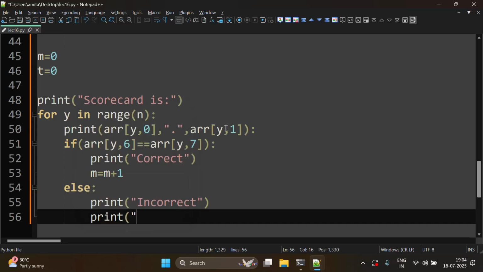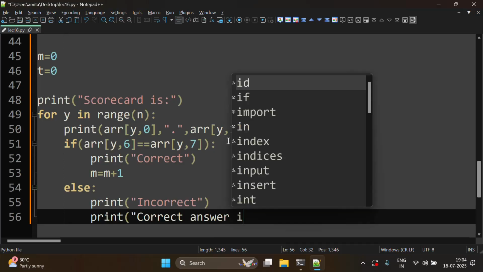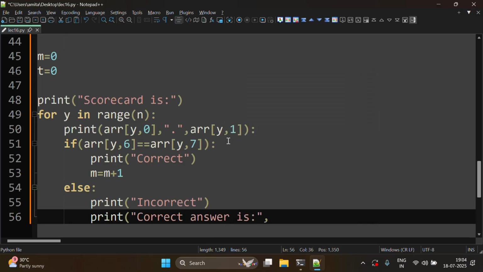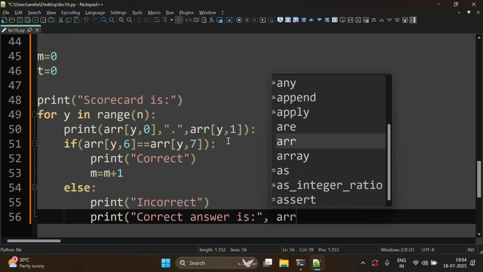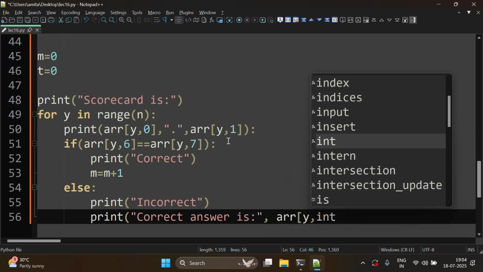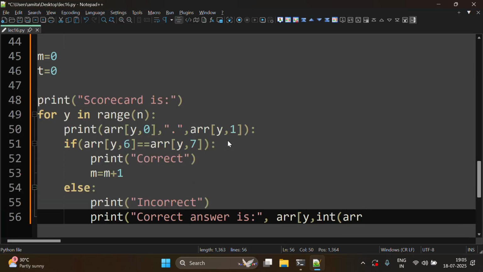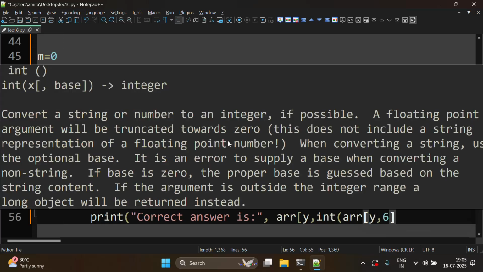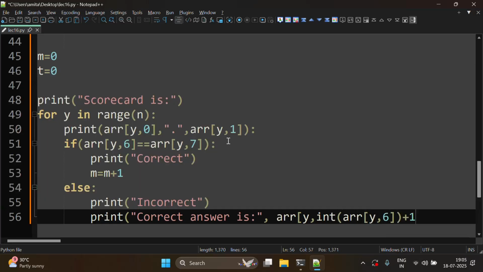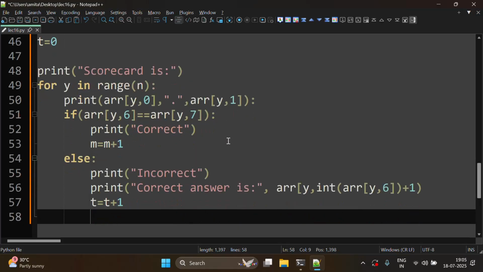And then we can also print the correct answer. So 'correct answer is', now the correct answer is at arr[y, integer arr[y, 6] plus 1]. Then t will be increased by 1, that is, the number of incorrect questions.